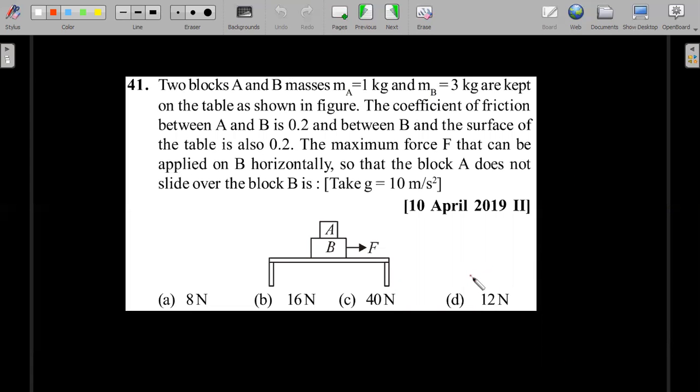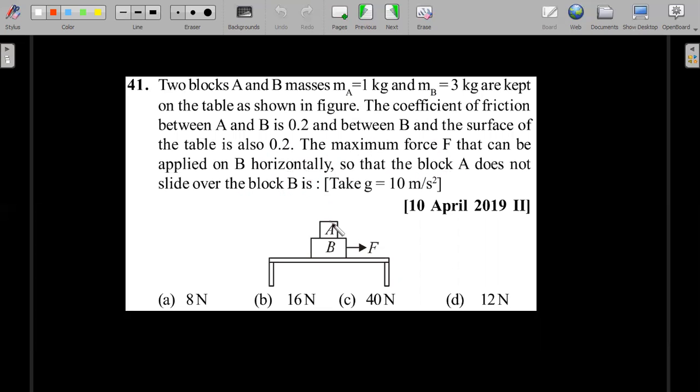Another type of questions are block on block friction problems. Two blocks A and B, masses MA equal to 1 kg and MB equal to 3 kg, are kept on the table as shown in the figure. The coefficient of friction between A and B is 0.2, and between B and the surface of the table is also 0.2.